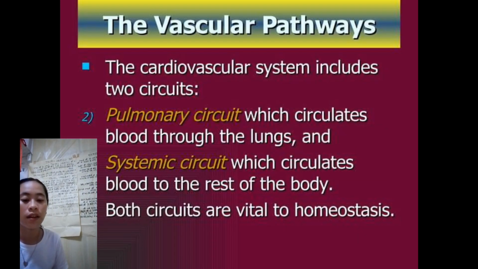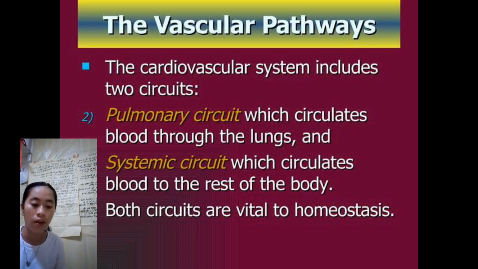Next is the vascular pathways. So our cardiovascular system includes two circuits. First is the pulmonary circuit and second is the systemic circuit. Our pulmonary circuit circulates blood through the lungs, and the second is the systemic circuit, which circulates blood to the rest of our body.